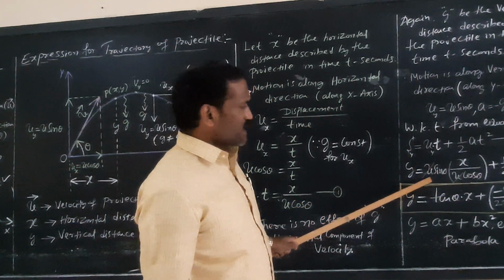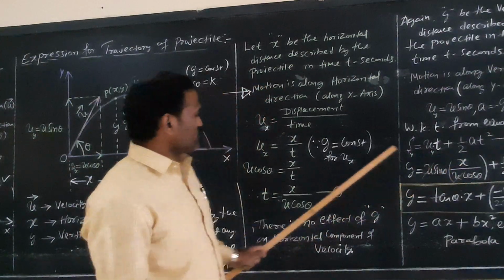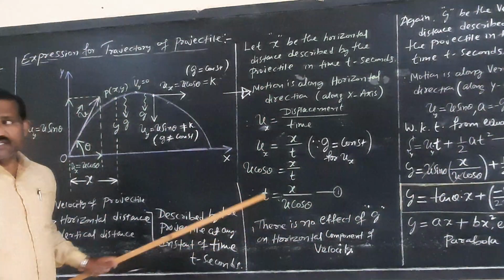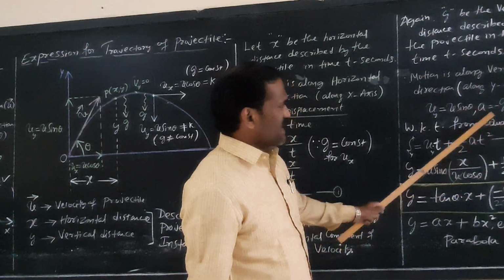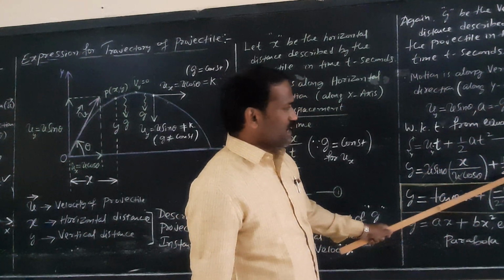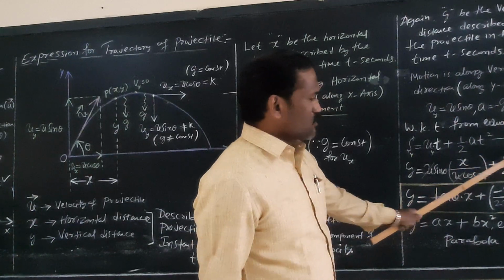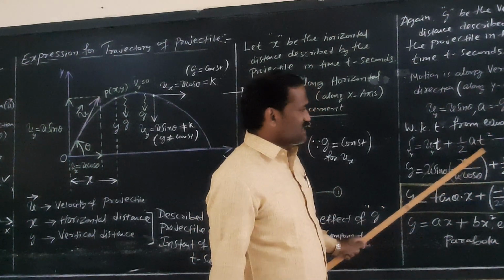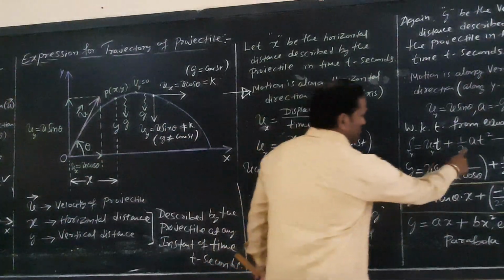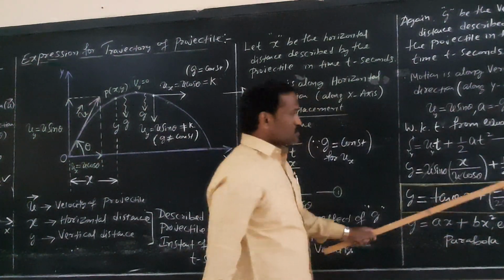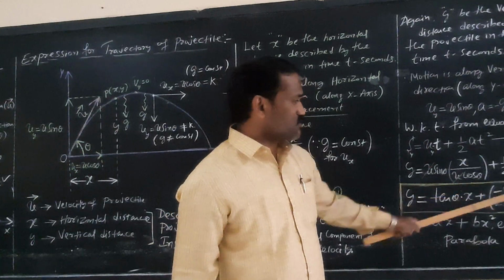Y is equal to u sin theta into t. What is t? From equation number 1, t is equal to x by u cos theta. Plus half a t square, where a is the acceleration due to gravity, a is equal to minus g. Again, t is equal to x by u cos theta, so t square will become x by u cos theta whole square. Expanding, x square by u square cos square theta.